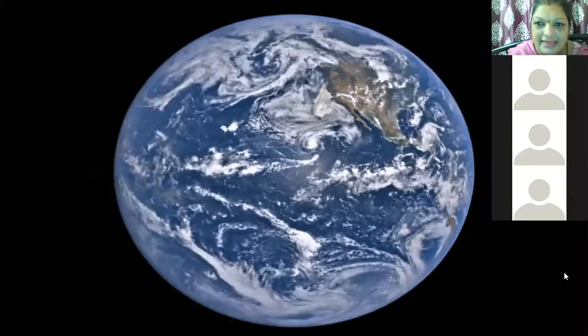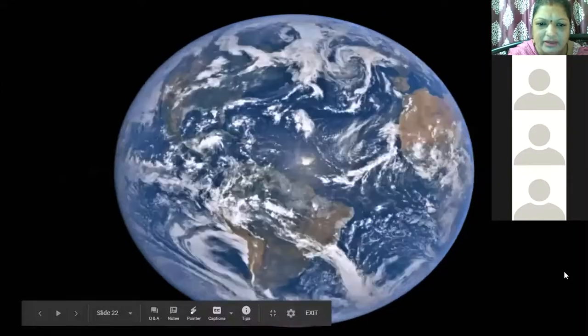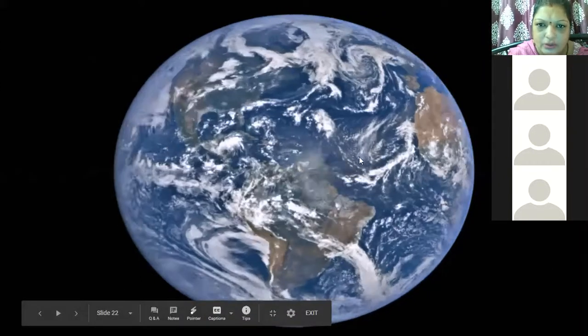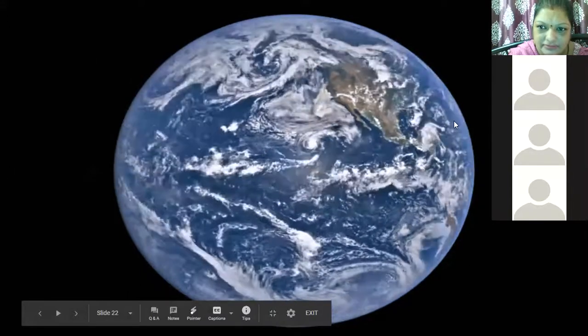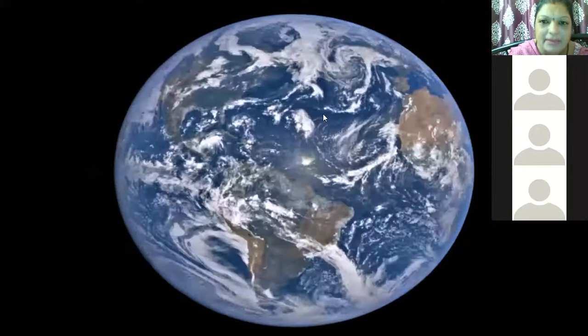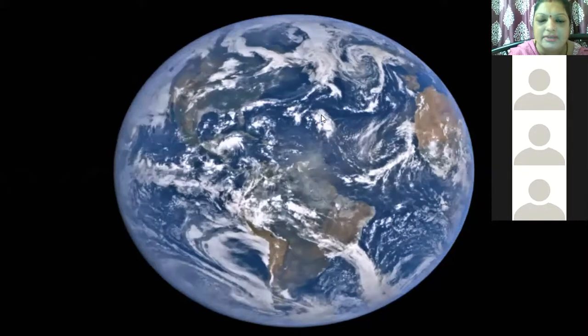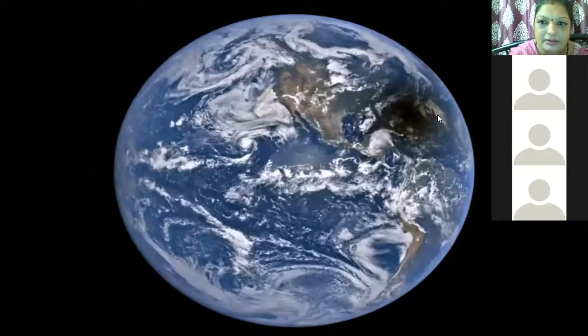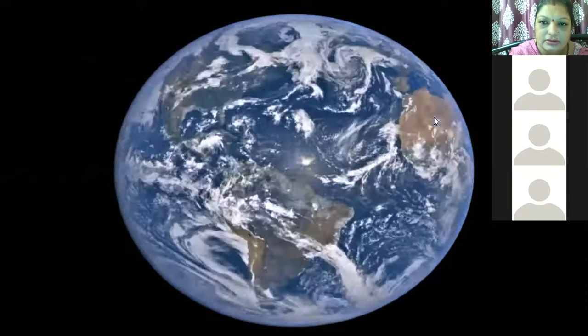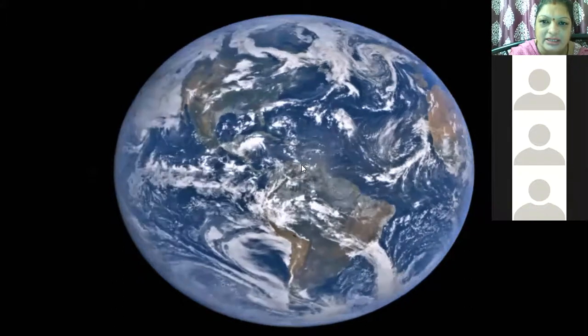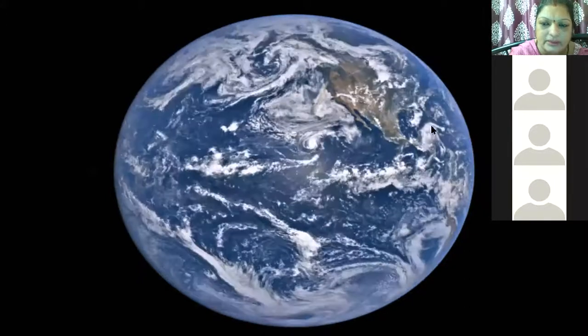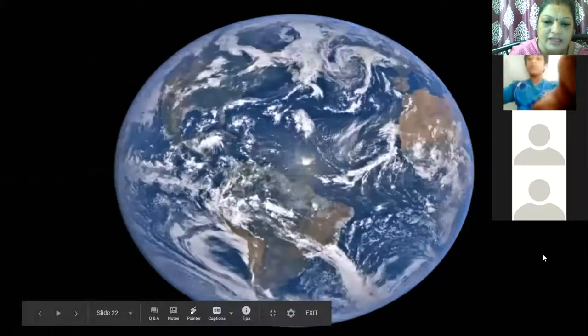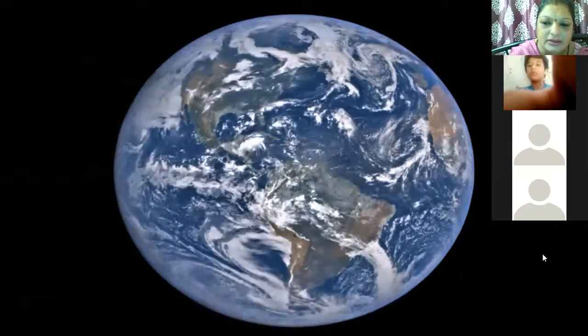This is another example. When the earth is rotating, you can see the dark spots here. This dark spot means it was a total solar eclipse there. So when the earth rotates, you can see the dark spot here. This was a phase where total solar eclipse occurred.